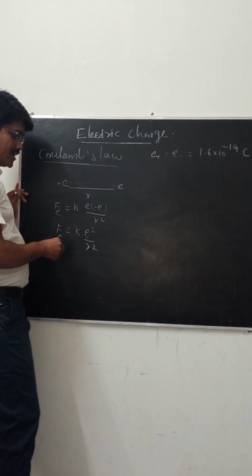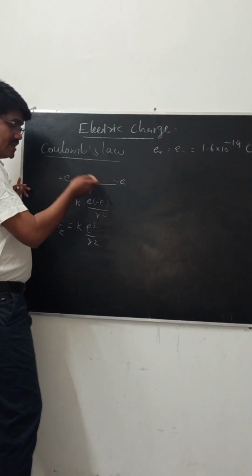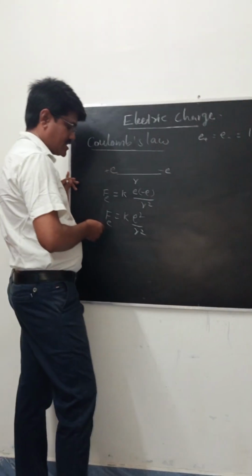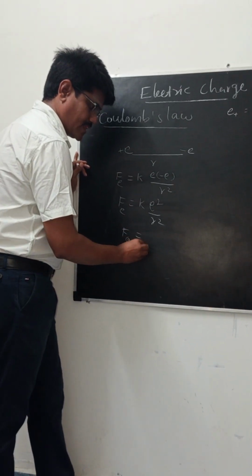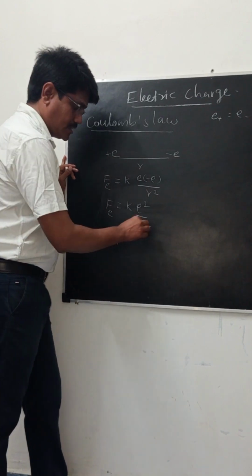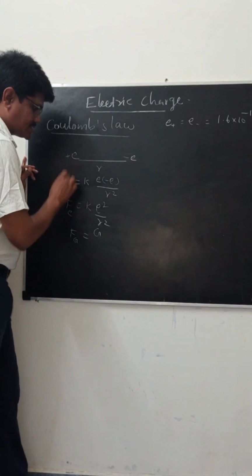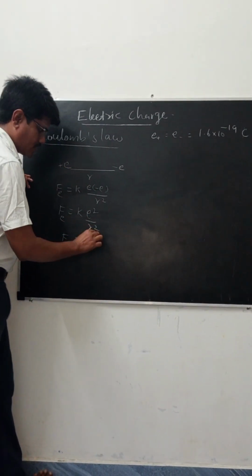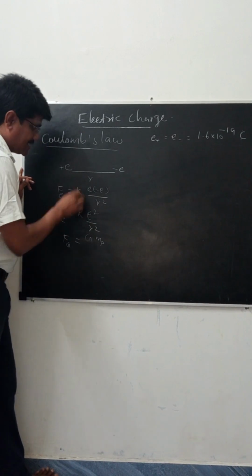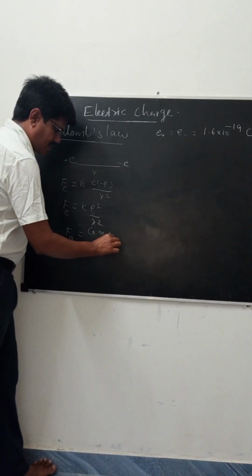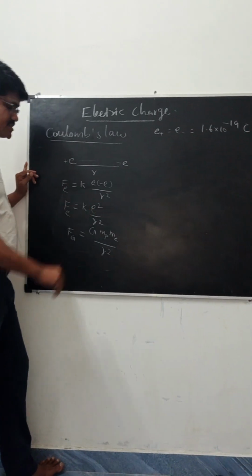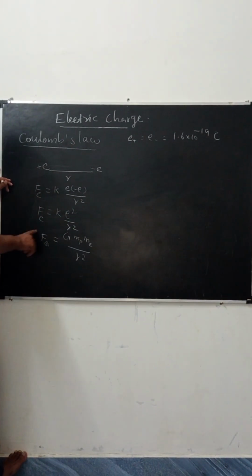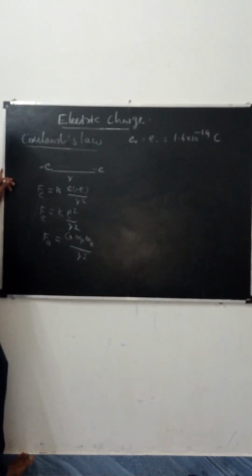Now the gravitational force: the equation is Fg equal to G into the mass of the proton mp, into the mass of the electron me, divided by the distance between the two charges, r square.